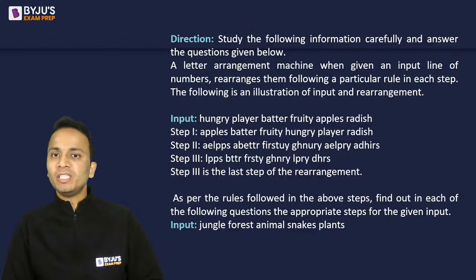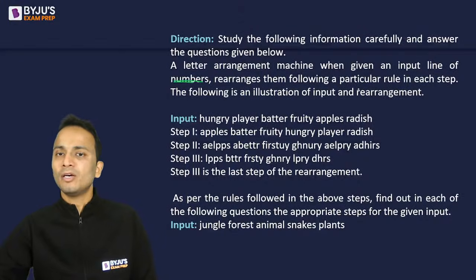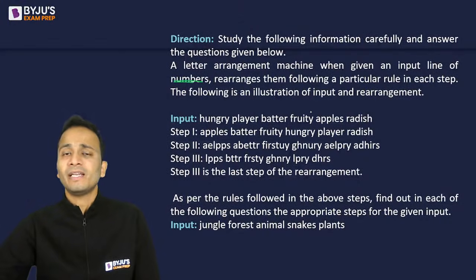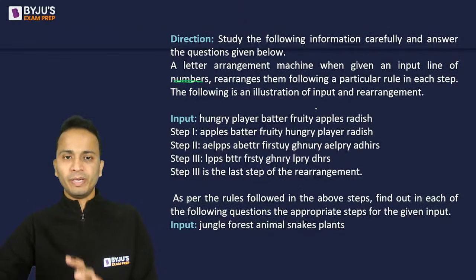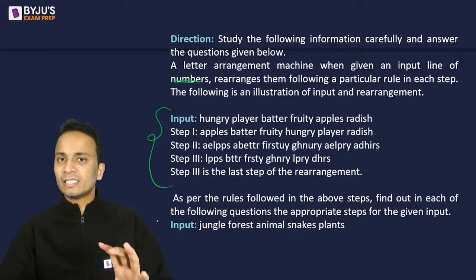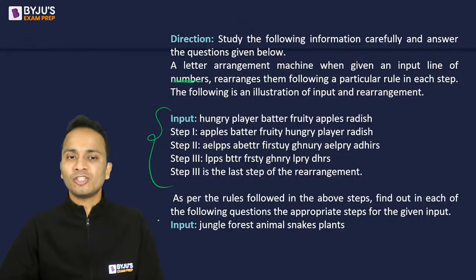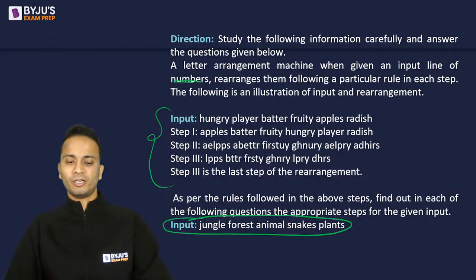So the letter arrangement machine, when given an input line of alphabets, rearranges them by a particular rule. So it is using a certain algorithm to rearrange whatever input is given. All right. So based on this input and the steps mentioned here, understand what is being done, what is the algorithm used, and then apply the same logic on the input given, and then I'll show you the question.